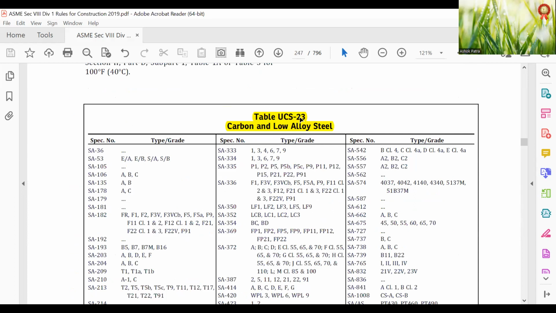So UCS-23, carbon and low alloy steels, different material specifications. You can see here what the specifications, type and grade are.